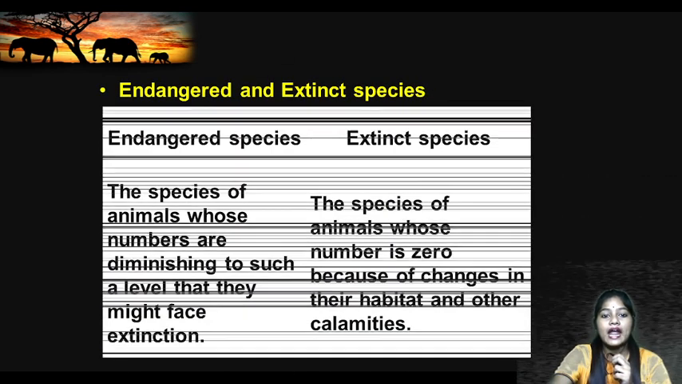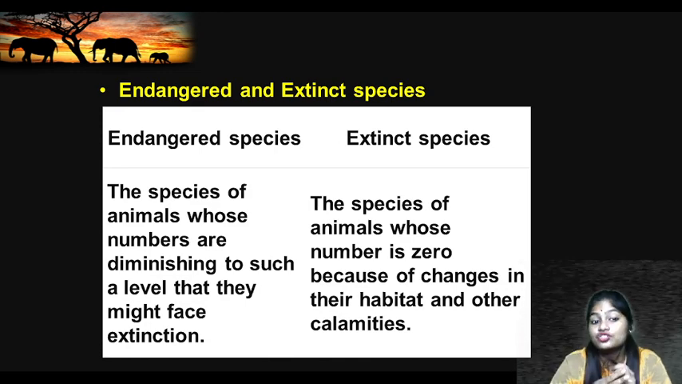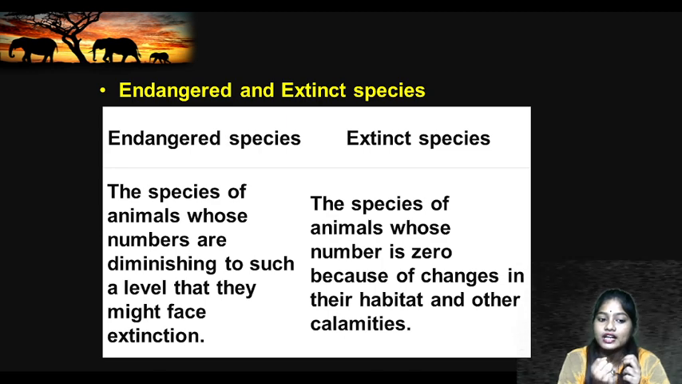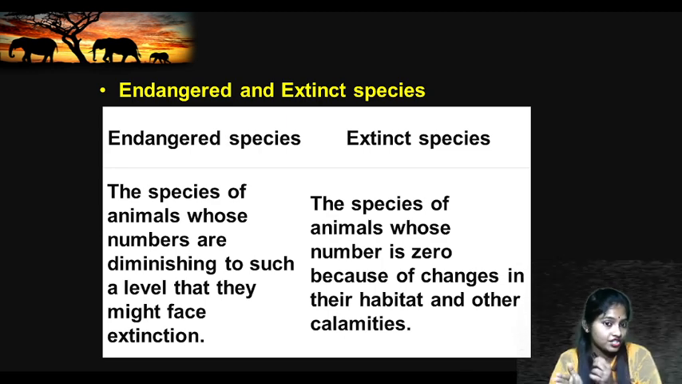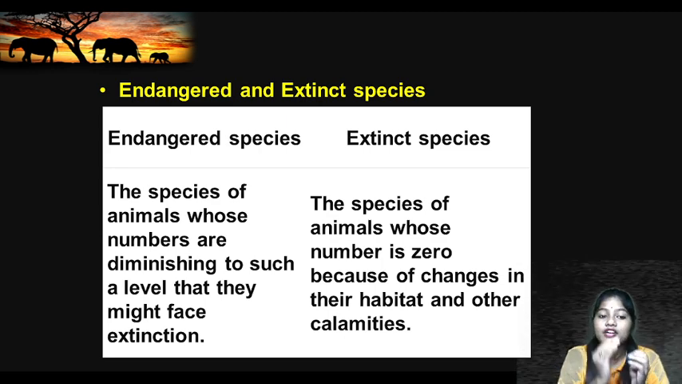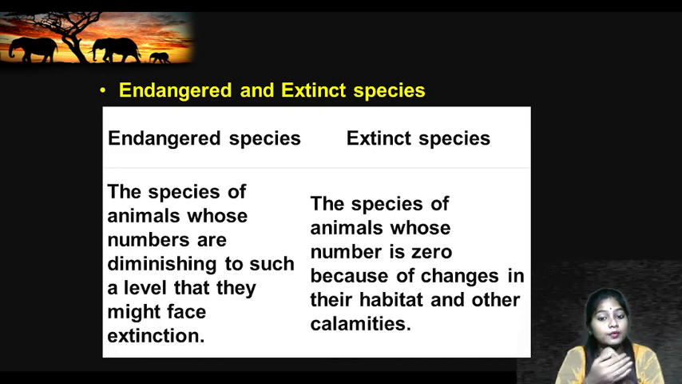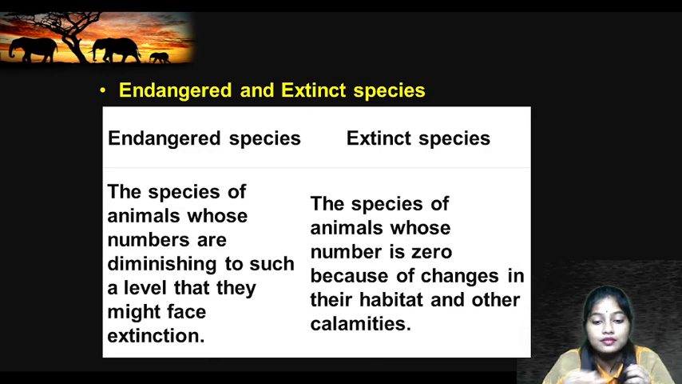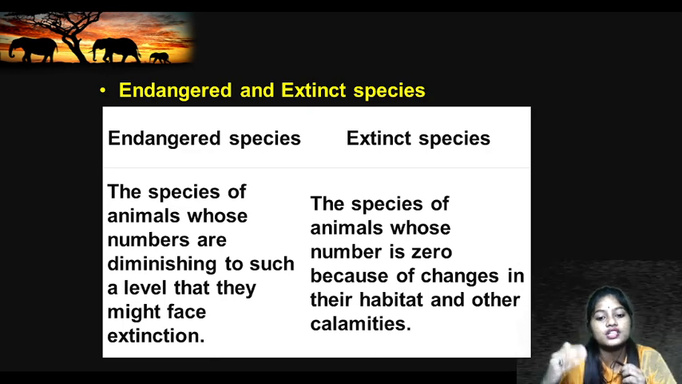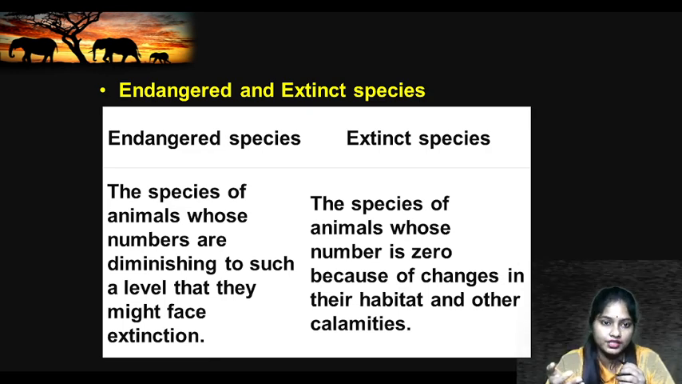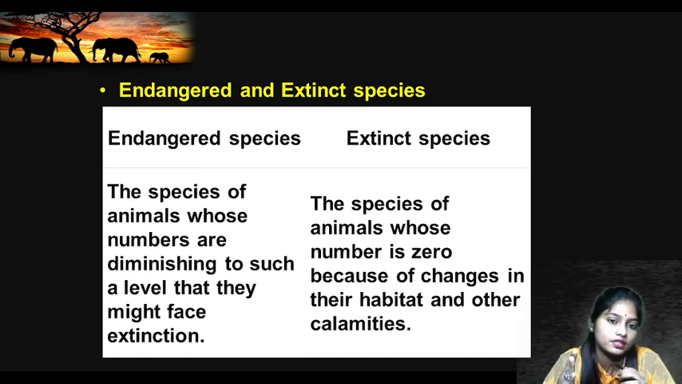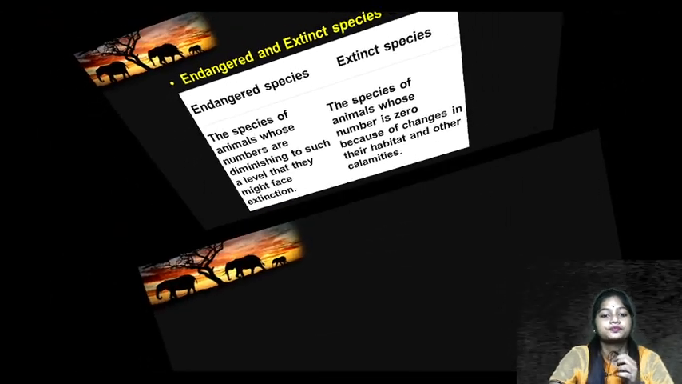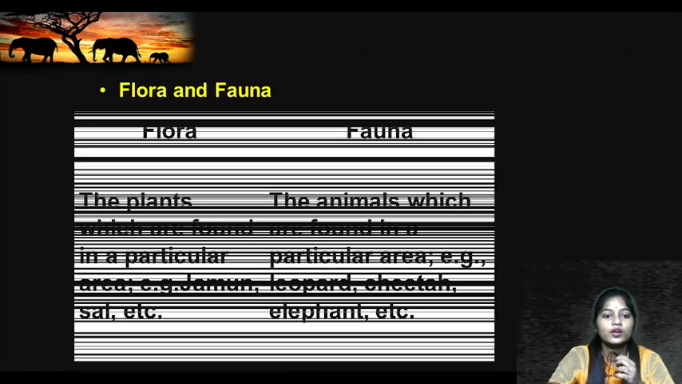Now next is endangered and extinct. Endangered means the species of animals whose numbers are diminishing to such a level that they may face extinction. It means they are present but in very low numbers. But extinct species have totally vanished. The number of such species is zero, because of changes in their habitat or other calamities. It means they are not present on this earth. Understood?